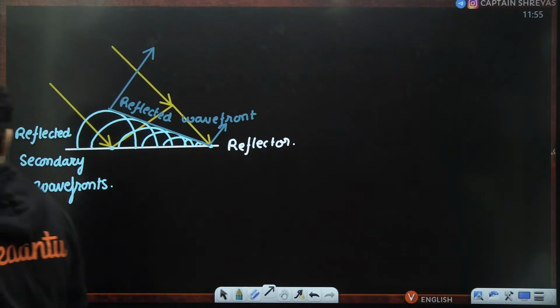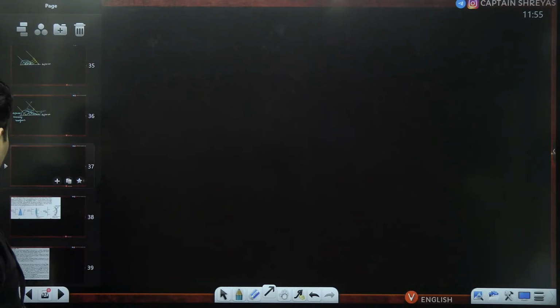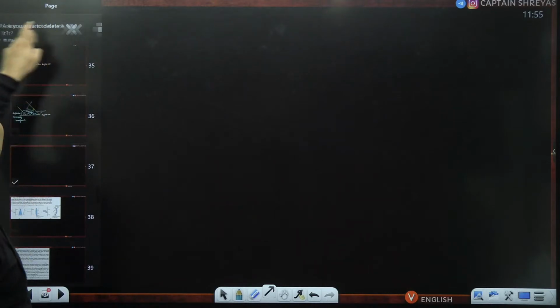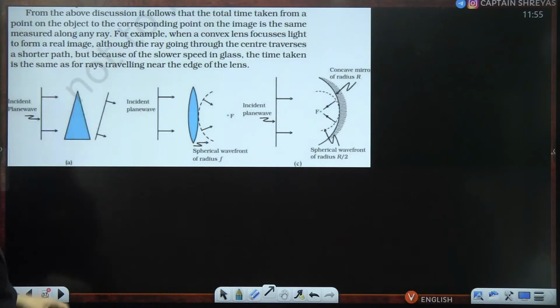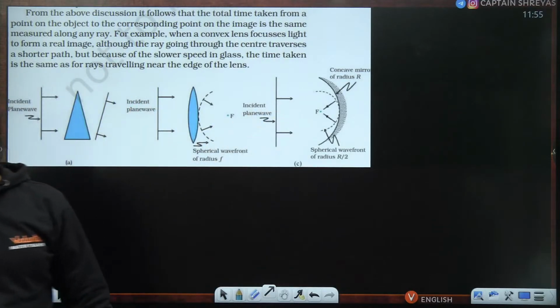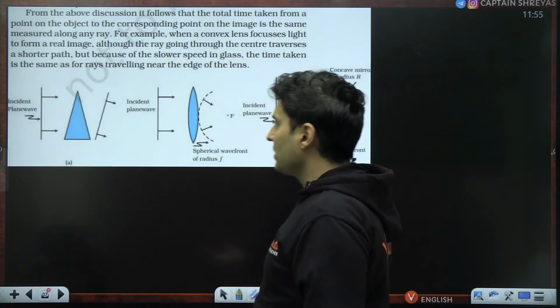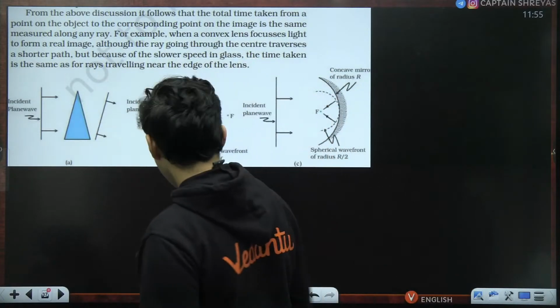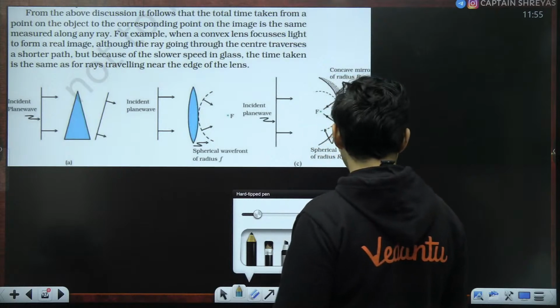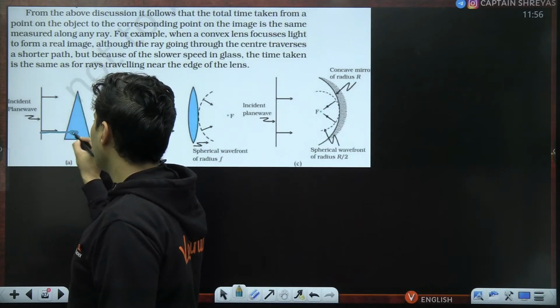All right. Now, based on this, you can find out how the wavefronts will look for any kind of object. For example, they have given over here a prism, a convex lens, and a concave mirror. These kinds of questions have come in the exams as objective type. How to figure this out is not very difficult. See, whenever light travels through a medium, it will become slower.